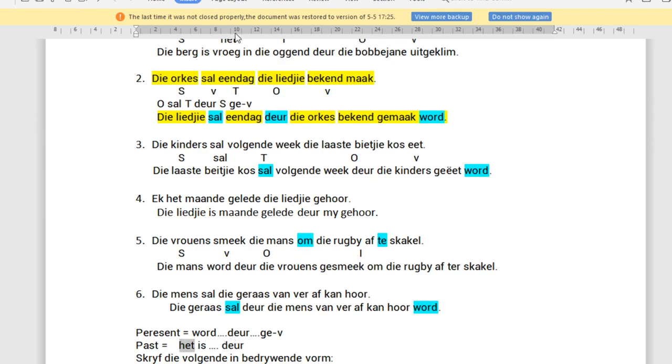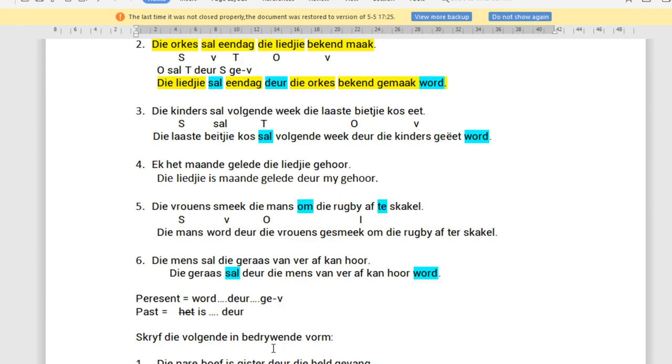So we basically take the het away and we're adding a is. Then in future, we have a sal and the sal stays where it is. We're adding a deur and we're adding ge in front of the verb and we're adding a word.